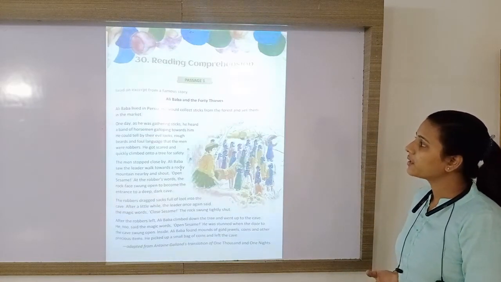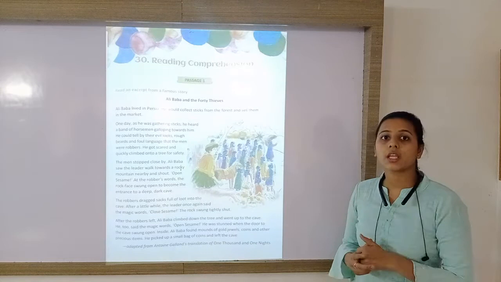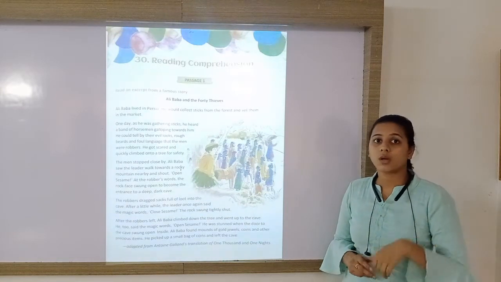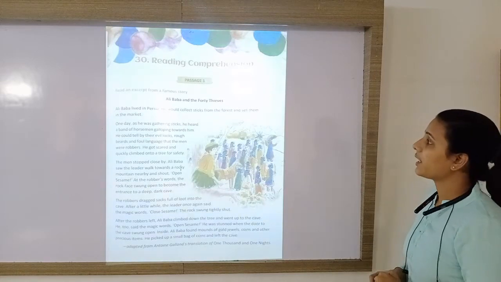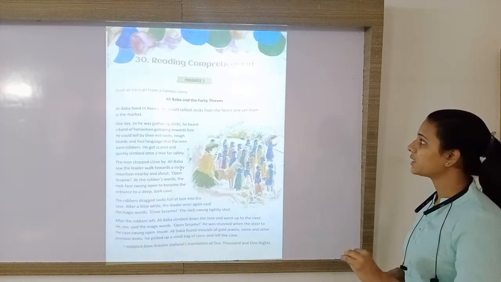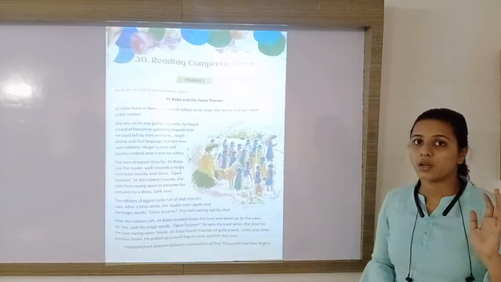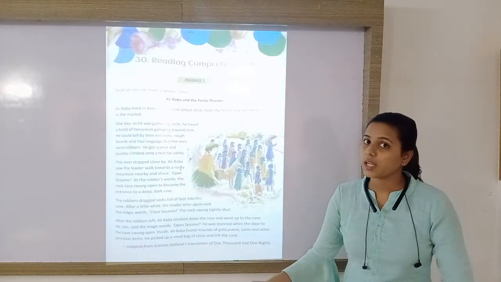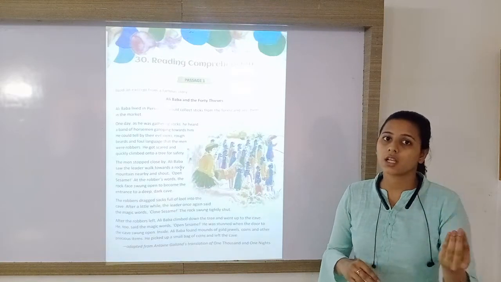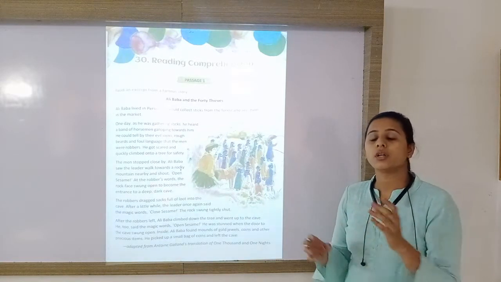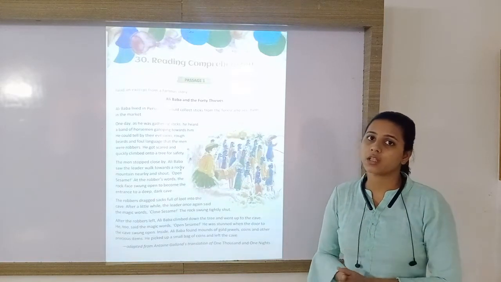Ali Baba lived in Persia. Where did he used to live? Persia. What was his name? Ali Baba. He would collect sticks from the forest and sell them in the market. What did he used to do? He would collect the sticks from the forest. That means he would cut the trees, collect the sticks or wood from the forest and sell them in the market.